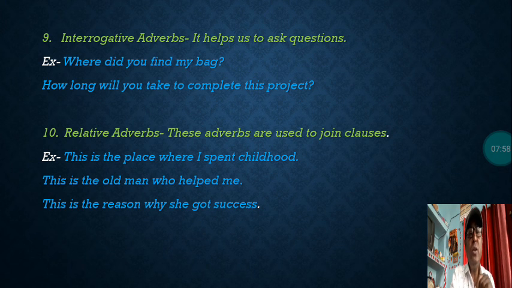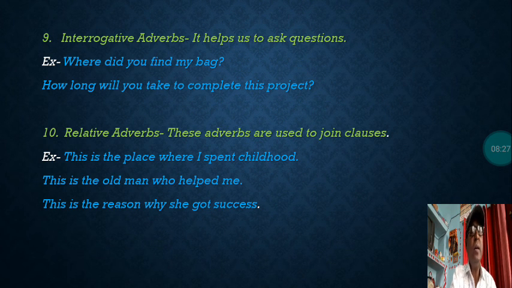This is the reason why she got success. You can see here two clauses are joined. This is the reason. Why she got success, here that is the dependent clause. And this is the reason is the independent clause, that is joined. Here with why, that is the relative clause. This is the reason why she got success.